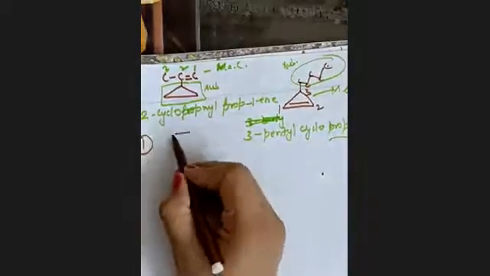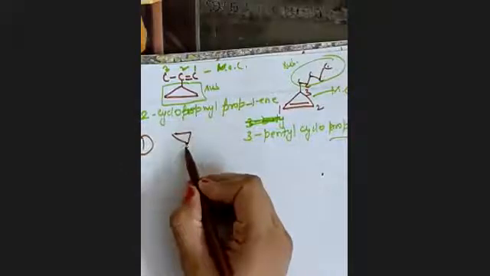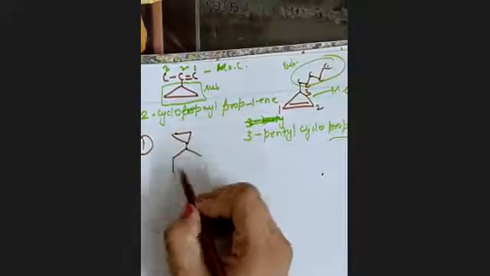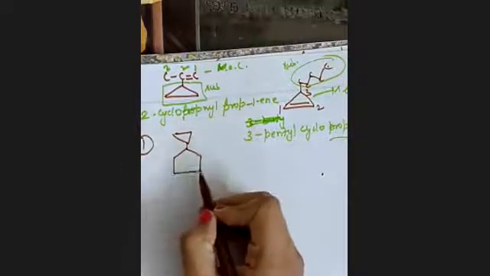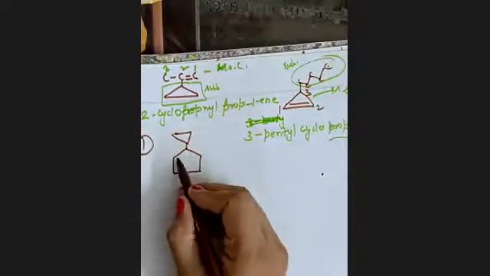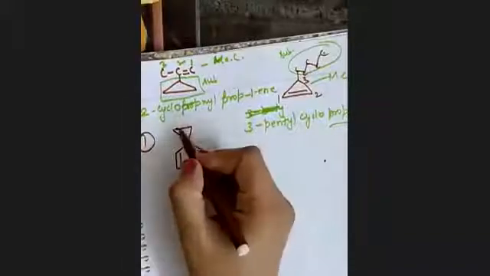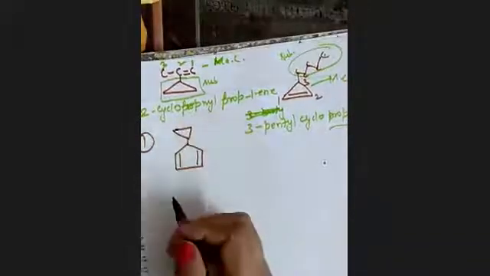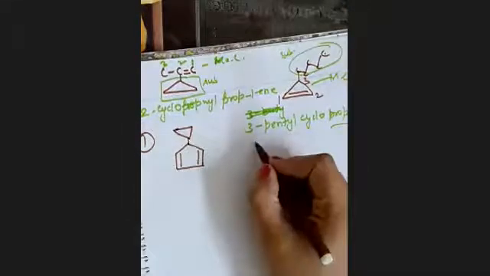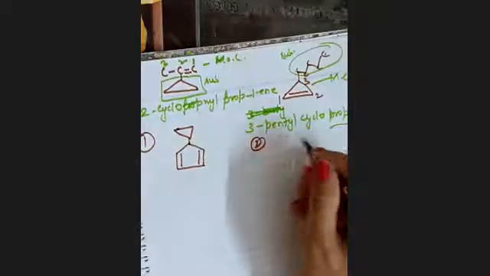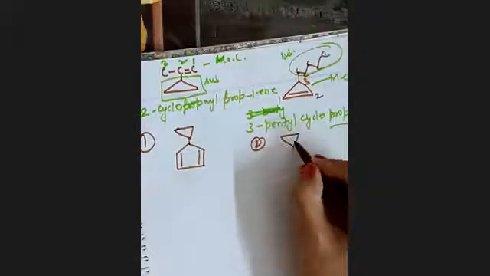Clear? So let me just give you some more difficult types of questions, in which you can get confused. Okay, let me just put a double bond here. This is your first question. For example, let me just give you one more also. Let me change the situation here.